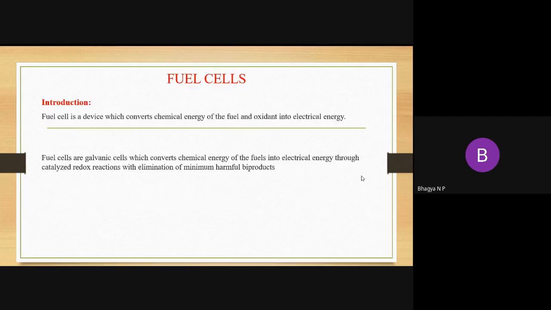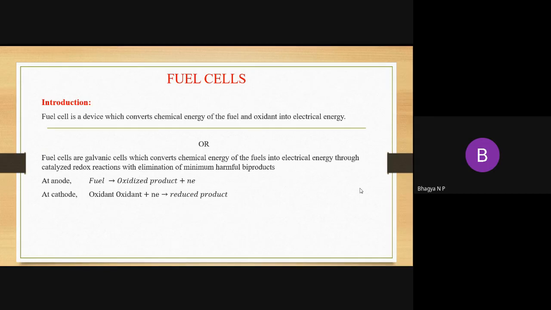So first we start with the fuel cell definition. What is a fuel cell? A fuel cell is a kind of galvanic cell which converts chemical energy of fuels into electrical energy through redox reaction. When this electrical energy is produced, there is liberation of minimum harmful byproducts to the environment. So that is called a fuel cell.